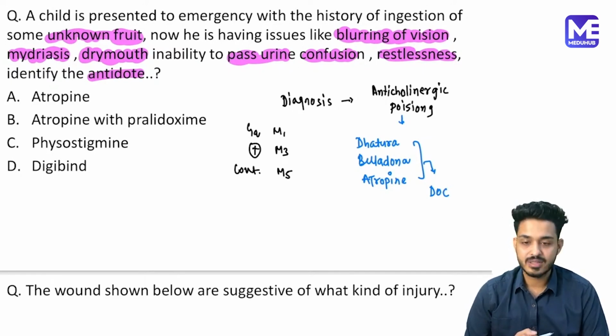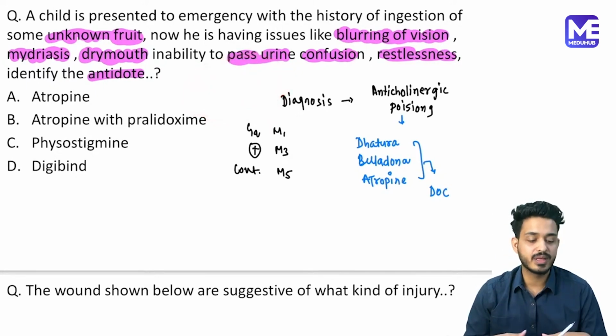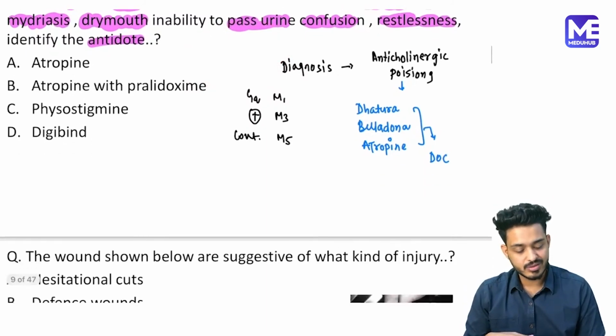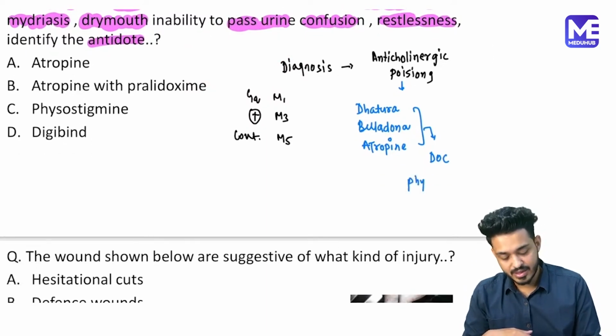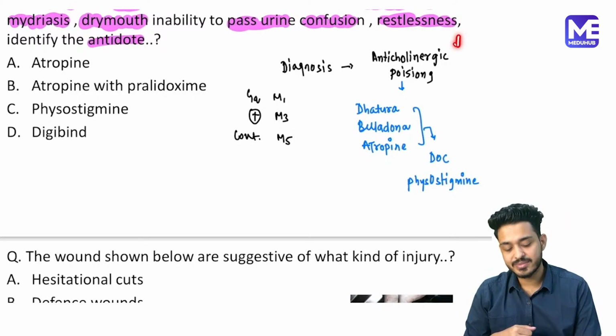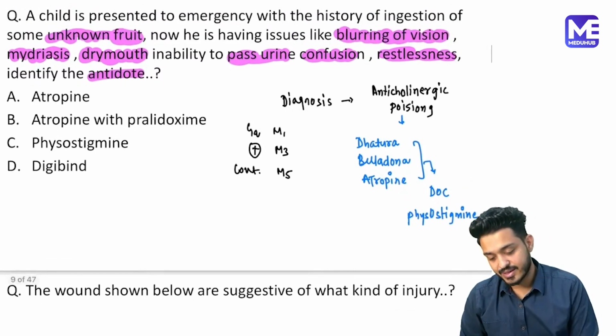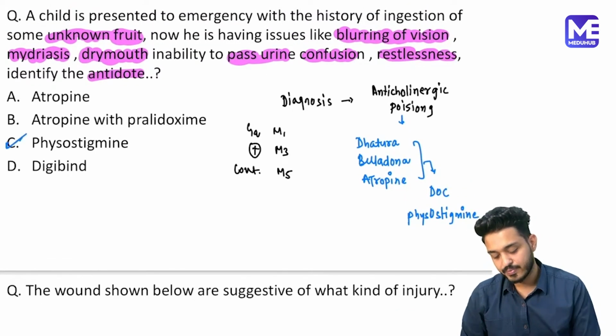All are not exactly the same, but they are having the same principle. That means their symptoms will be the same. Like whenever we are having any cholinergic poisoning, what is going to happen? The symptoms remain the same. Very good, Rituraj. That is going to be your physostigmine. Drug of choice is going to be physostigmine. It is going to increase your acetylcholine, right? इसमें क्या और एंटीकोलिनर्जिक में acetylcholine कम हो गया. Now what we want to do is increase our acetylcholine, and the drug of choice will be physostigmine, right? So this is the drug of choice in this particular case.